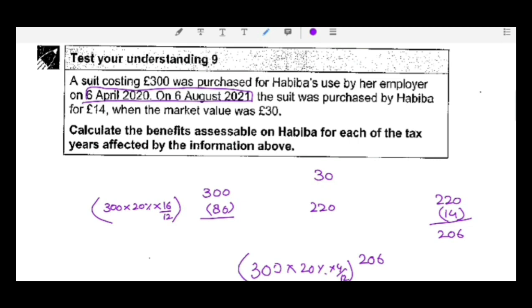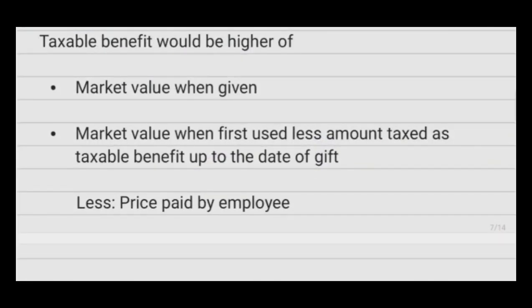So it would be 20, I think. So the total benefit that will be included in Habiba's income would be 226. So we just confirm how the rule should be applied.